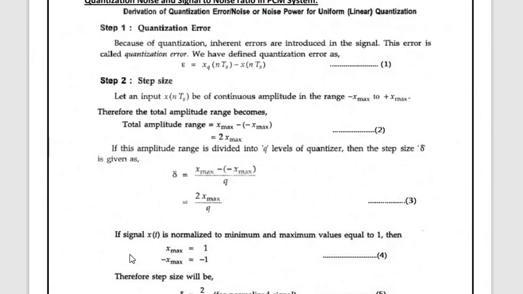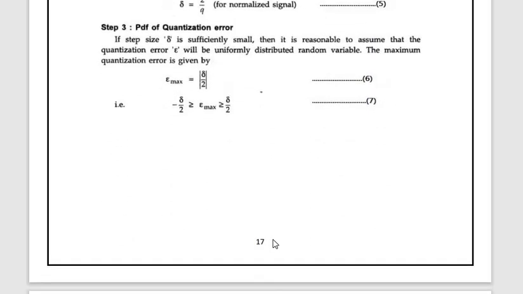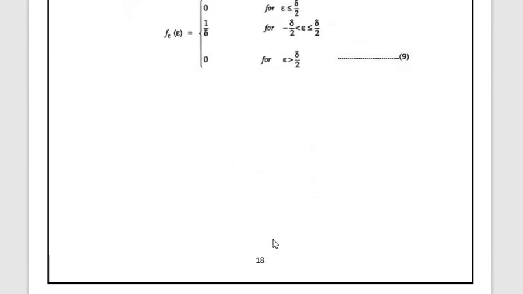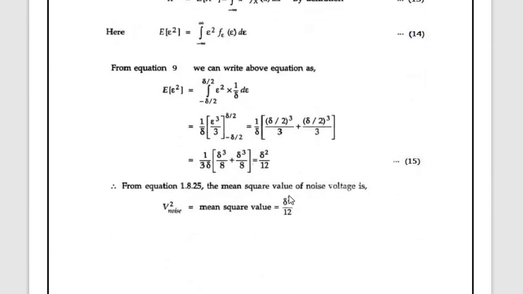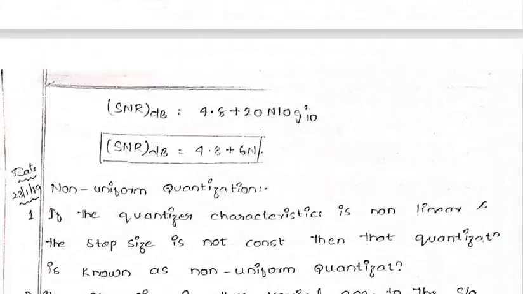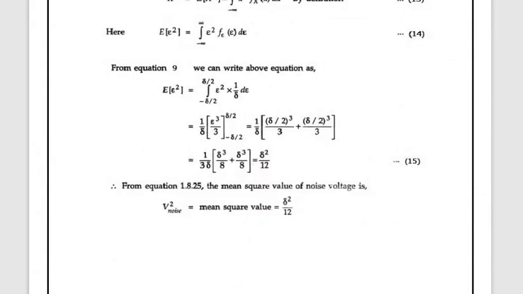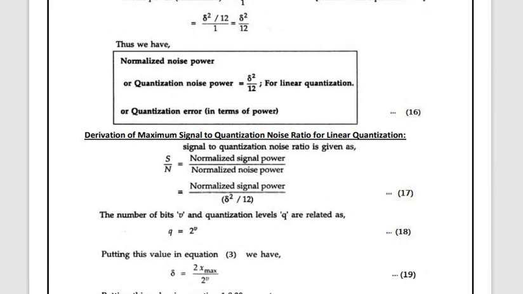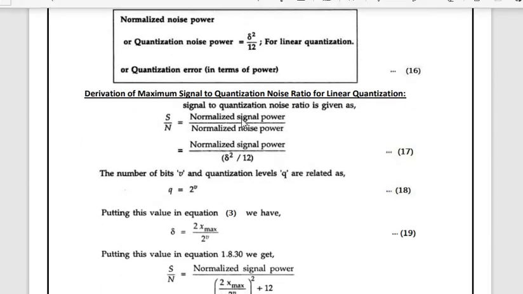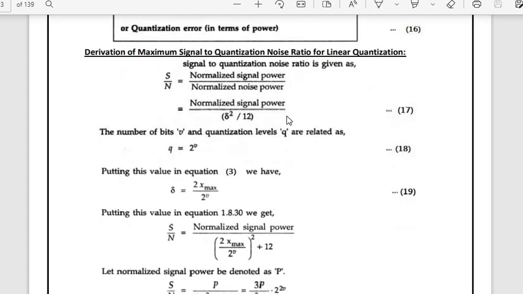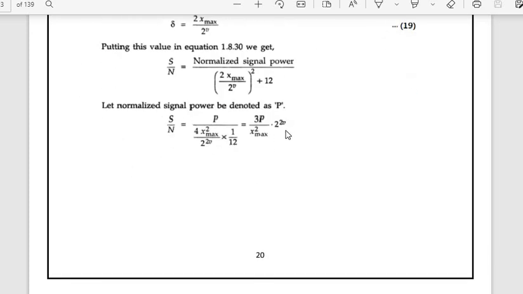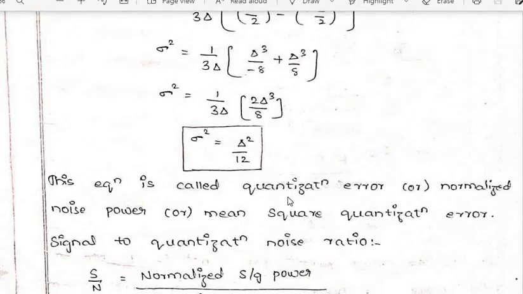Here also we have considered the same thing, x of t for the normalized value and the maximum values, and you have calculated the equations. Obviously you have got the equations, but it is a bit confusing. Here see delta square by 12; there also we got the mean square value delta square by 12. So it is a bit confusing. I have taken my notes and explained there the derivation of maximum signal to noise ratio for the linear quantization. We get the same thing: 3P into 2 to the power of 2n into x square by x square max. Here also we have got the same one.